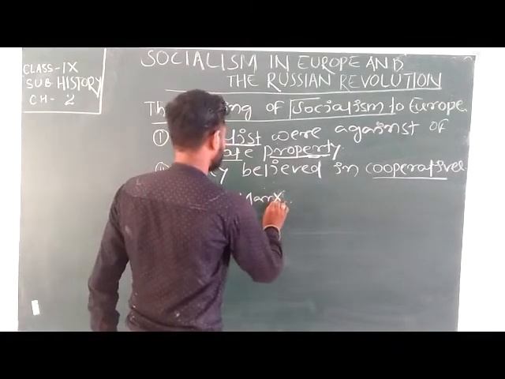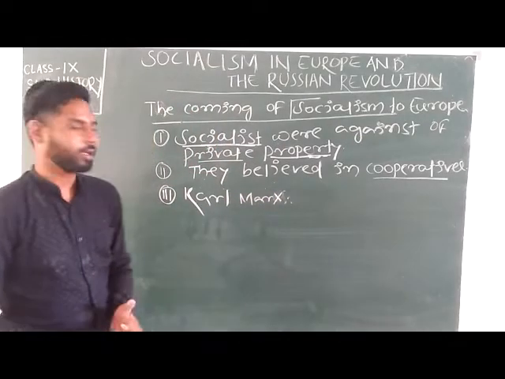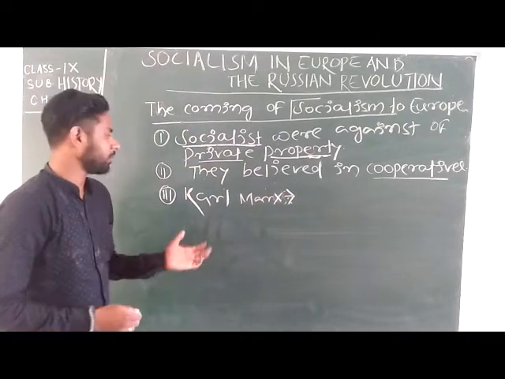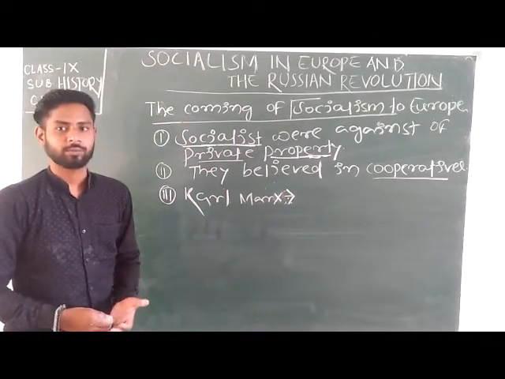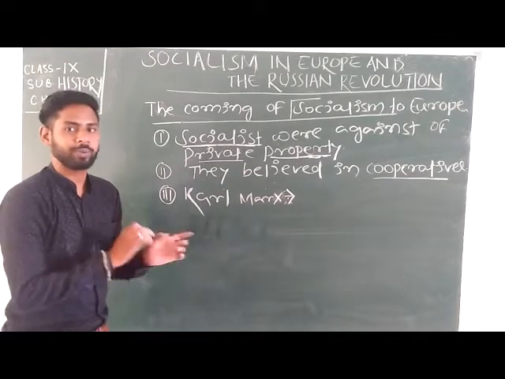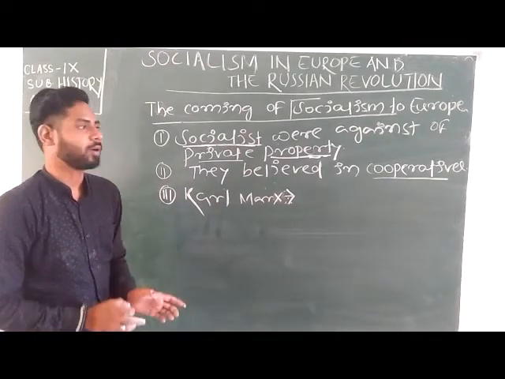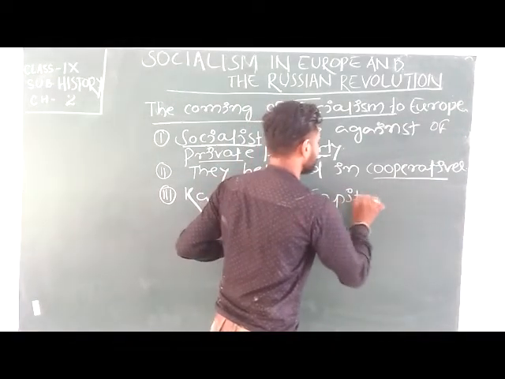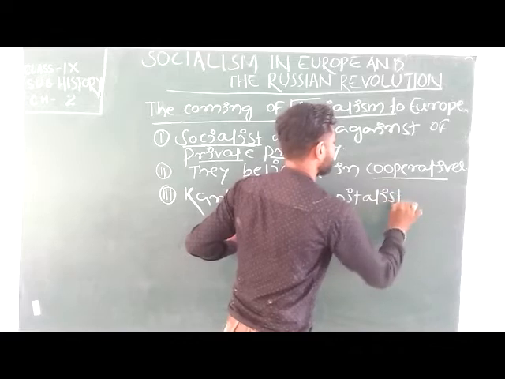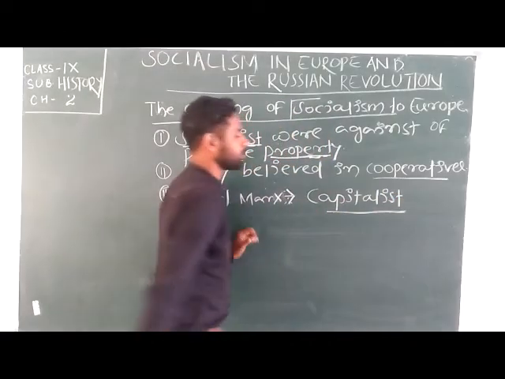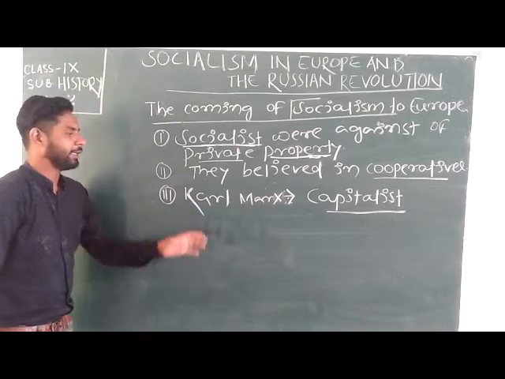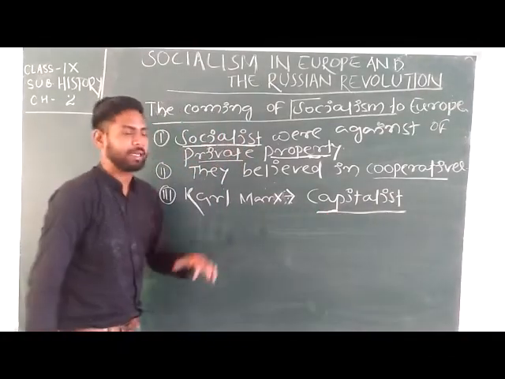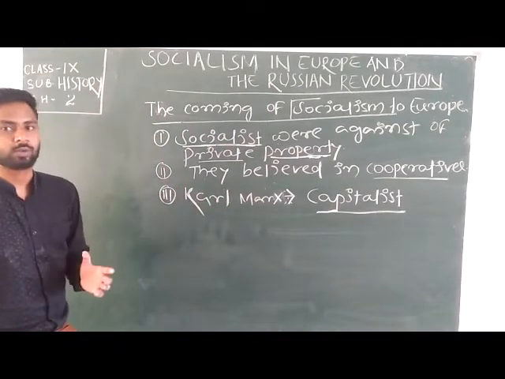You can write Karl Marx. He said that, according to his view, the European society at that time was a capitalist society, and he always gave his opinions against the capitalist society.